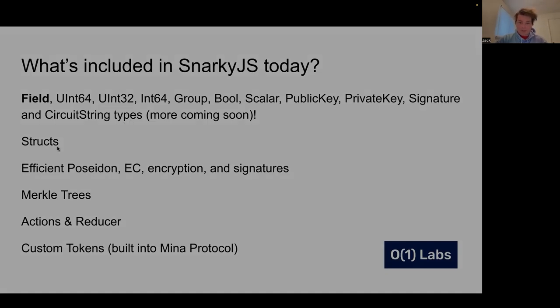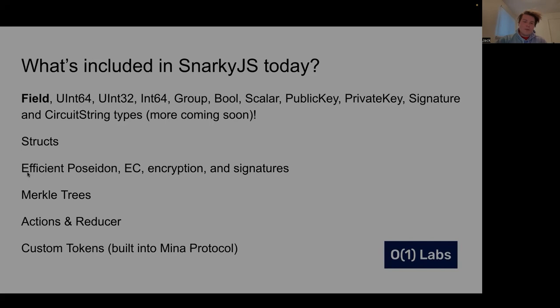This means that you can use types that you're familiar with, and these types, like for example, UInt32, have a mod method on them, so you can work in a way that you're probably used to with another programming language. We have structs, which allow you to define your own types out of these existing types.